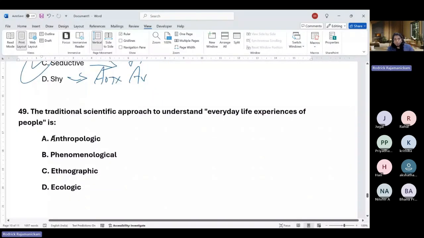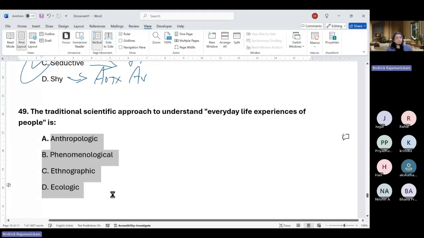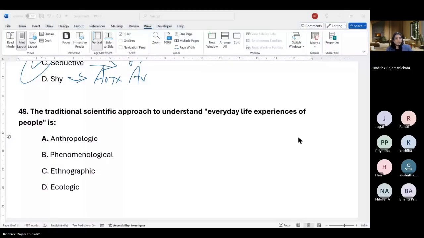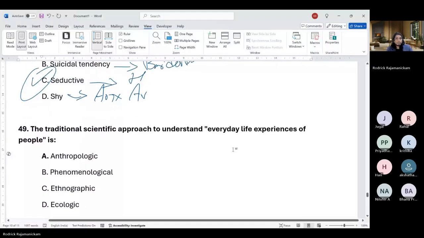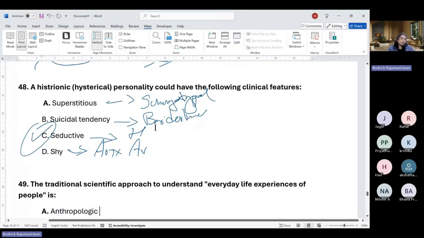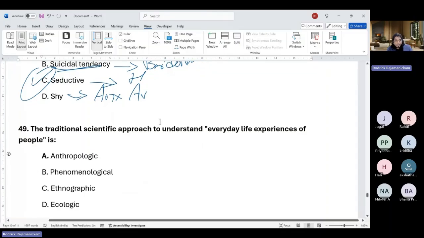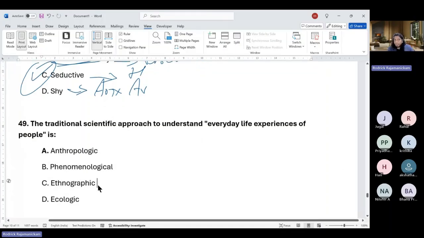So last 2, the traditional scientific approach to understand everyday life experience of people. Histrionic need not be having suicidal tendencies. Okay, if someone said B also, that is more characters of borderline. But anyway, here if it's B and C, they are similar, but it is most to do with B.